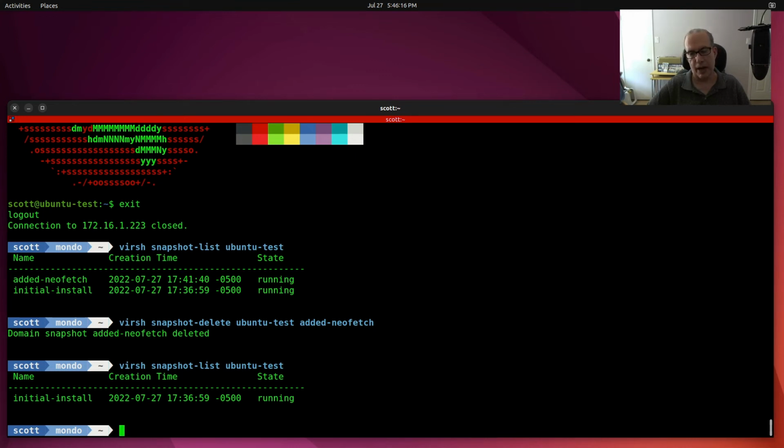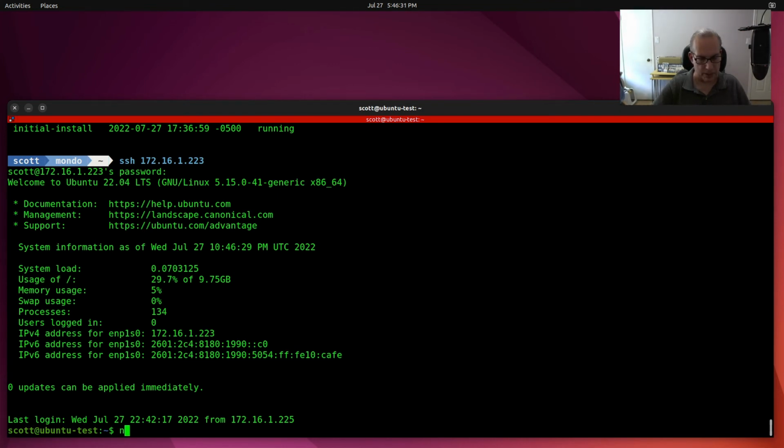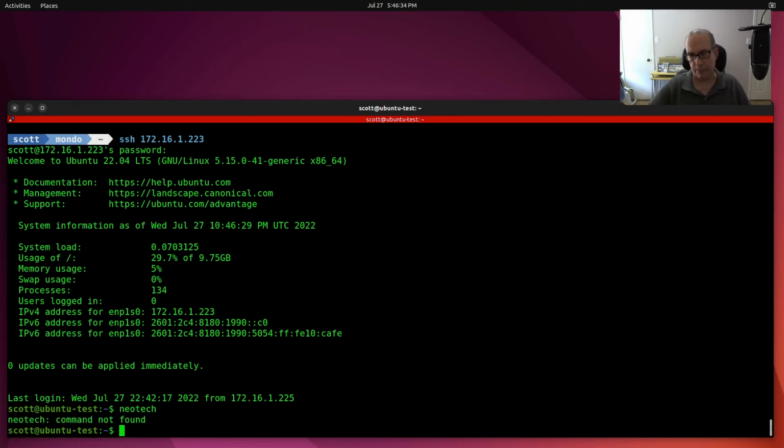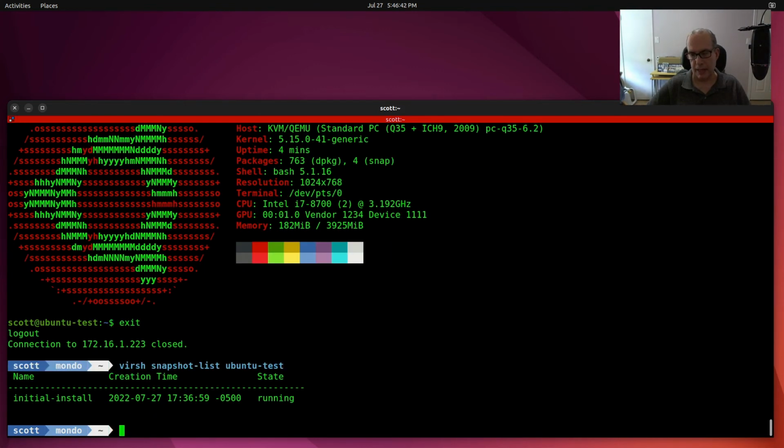If I sign back in, I should still have neofetch at this point because we haven't changed the machine, we just deleted the snapshot. So there's neofetch, and if I list them out, and if I did a restore of initial install, you know that initial install doesn't have neofetch, so it would be gone. And likewise, the snapshot's gone, so I couldn't restore back to it again.